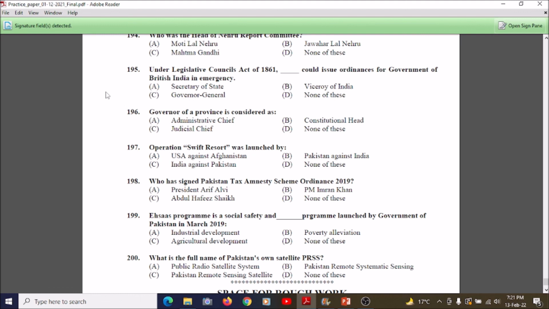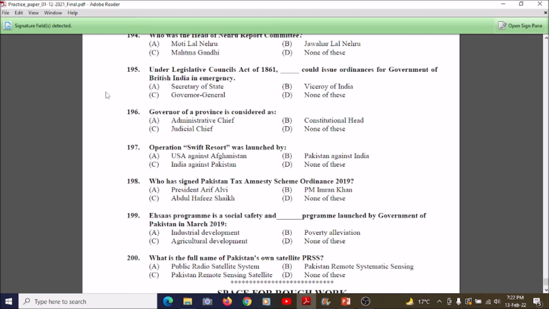So students, now we're going towards question number 198, which is: who signed the Pakistan Tax Amnesty Scheme Order 2019? A. President Arif Alvi, B. Prime Minister Imran Khan, C. Abdul Hafeez Shaikh, or D. None of these. So the correct answer is President Arif Alvi. President Arif Alvi signed the Pakistan Tax Amnesty Scheme Order 2019. So the correct answer is option A.